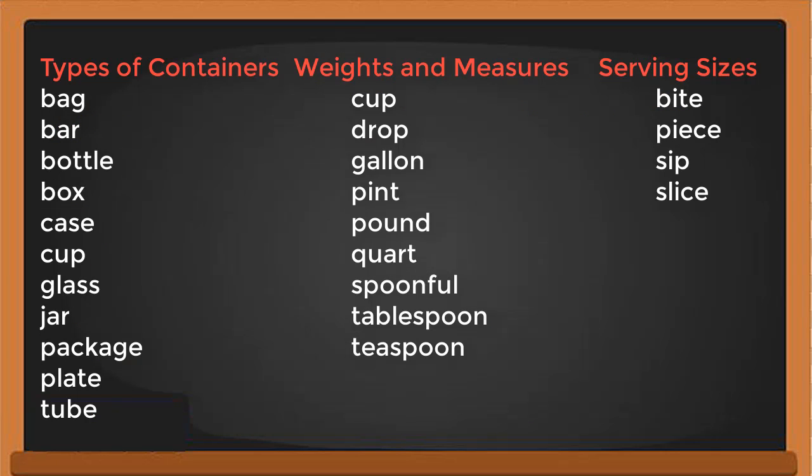Now there are some types of container. You can use bag, bar, bottle, box. And then for weight and measure, you can use cup, drop, gallon, and so on. Or for serving sizes, you can use bite, piece, sip, and slice. You can use that in explaining the exact amount of a non-count noun that you have in your house.